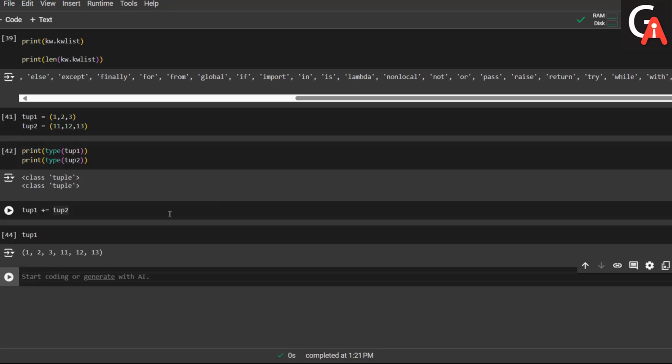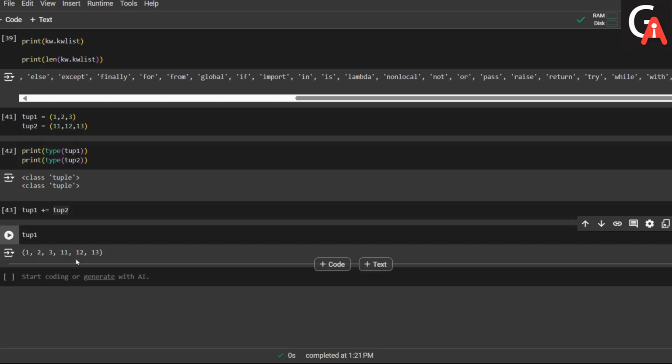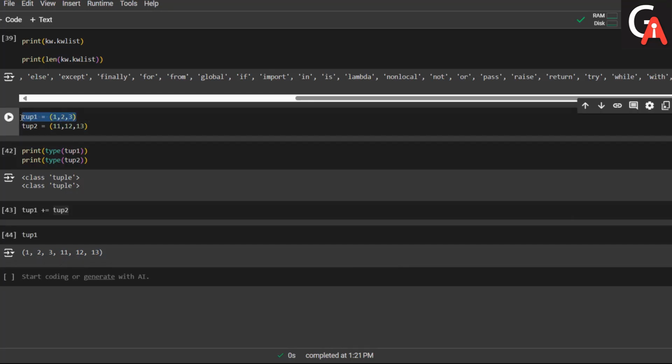If you are seeing the tup1 right now, it is growable. First I created this tuple which takes 1, 2, 3 as an object. And if we say it is immutable, then how is this operation performed under the hood? It would mean that immutability doesn't hold with respect to tuples. But that's not the case. Let me explain this with respect to the technical details.